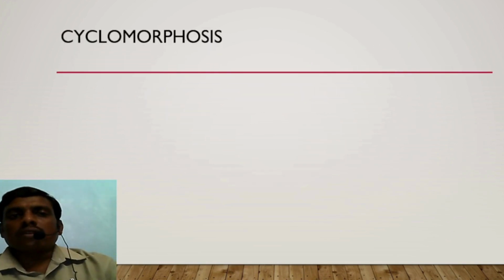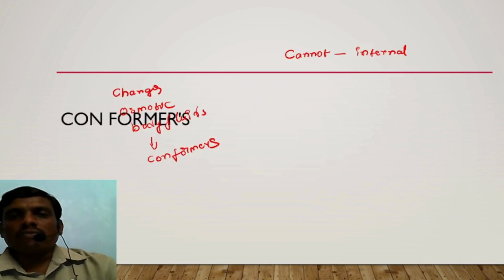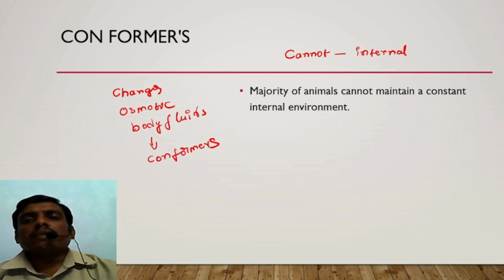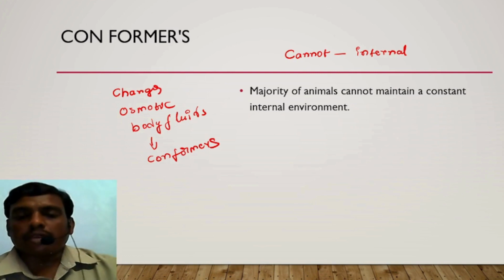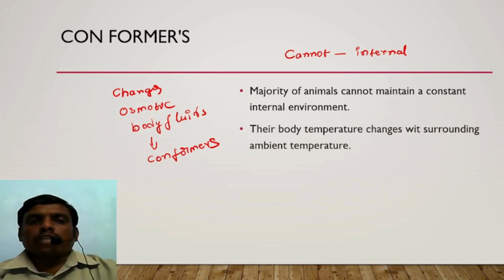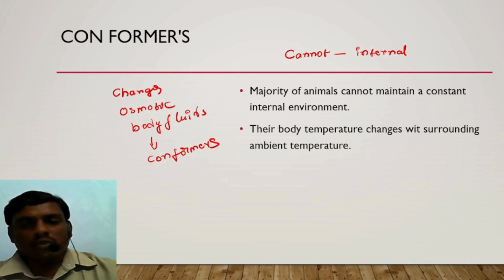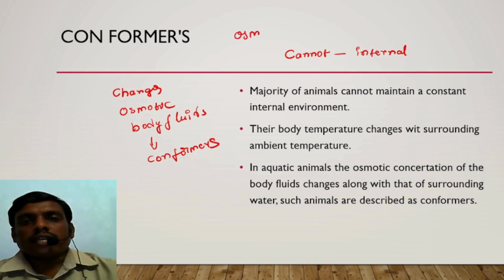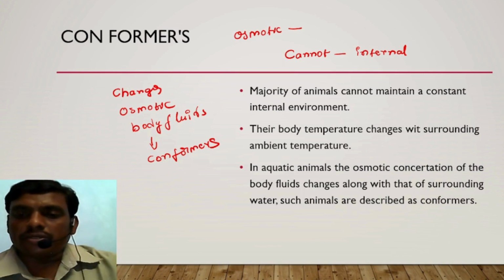Now let us see what are conformers. Majority of the animals cannot maintain a constant internal environment, so their body temperature changes according to the surrounding ambient temperature. In aquatic animals, the osmotic concentration of the body fluids changes along with the surrounding water. Such animals are described as conformers.